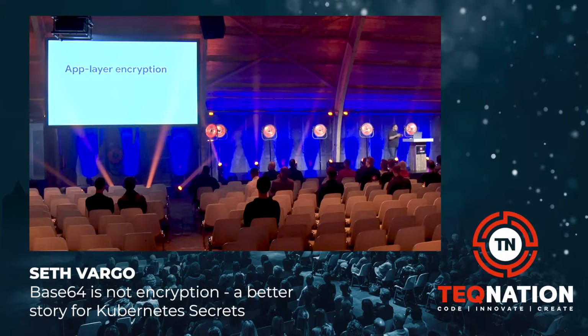So application layer encryption is the thing that I want to talk about today, because that's the one that's most relevant to Kubernetes. Application layer encryption delegates the cryptography to the application itself, meaning your application decides: does this piece of data get encrypted? With what algorithm does it get encrypted? With what key? What cipher, what algorithm, et cetera.